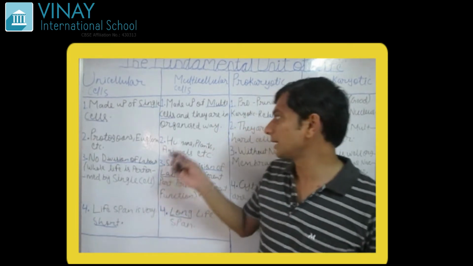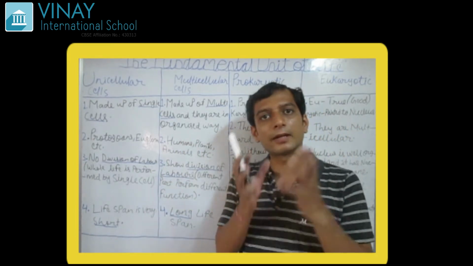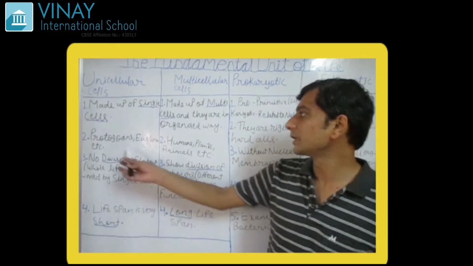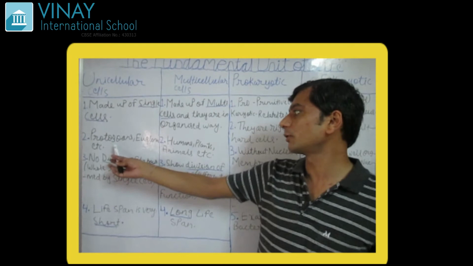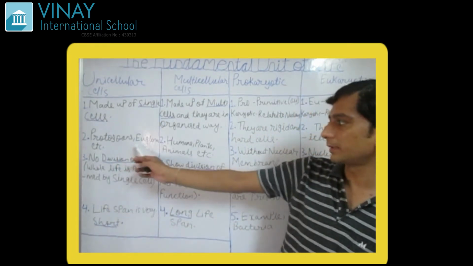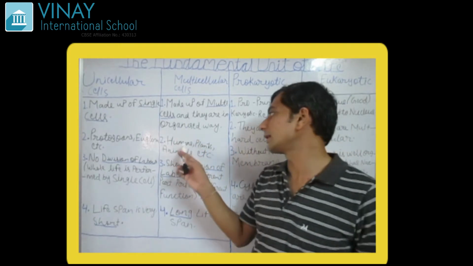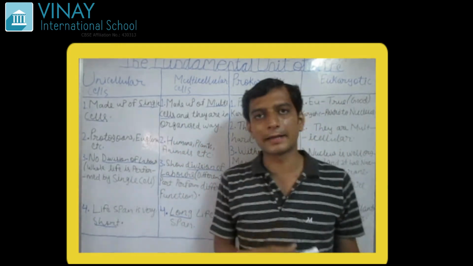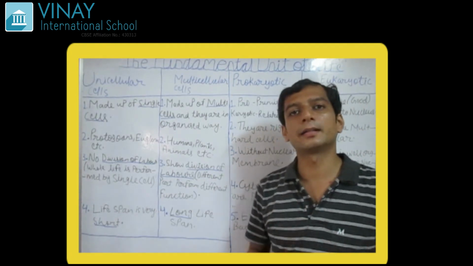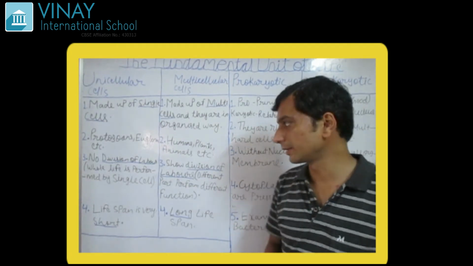Remember it. They are always present in a well organized manner. Okay. Next, examples are protozoan, euglena, etc. Remember the examples. Now, multicellular: human, plant, animal, etc. Of course, human being, plant, animal, they are multicellular organisms.